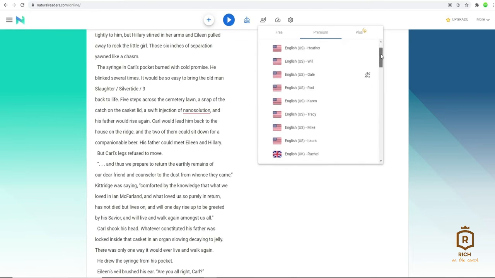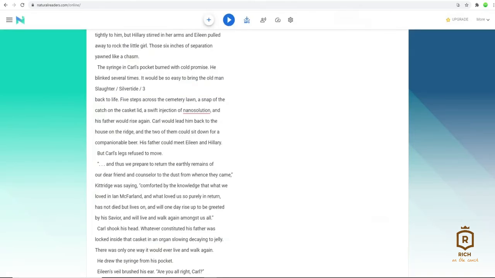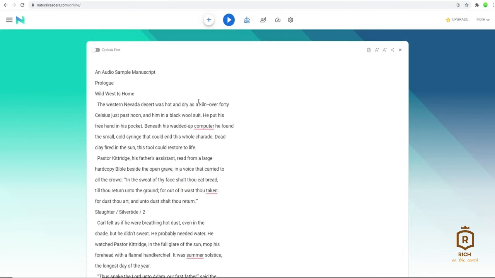Natural Readers has a wider variety of voice options as you can see over here, and you can just go back and forth between TTS Reader and Natural Reader until you find a narrator you like. And that's pretty much all you need to do to start making hassle-free money on ACX. But earlier, I did mention a neat little trick to help you gain more money online and for bonus income.